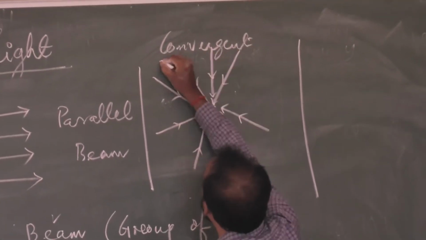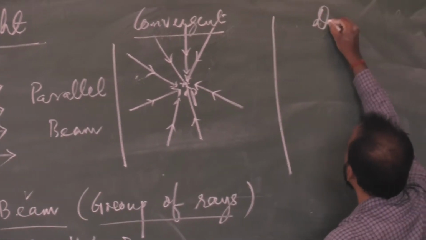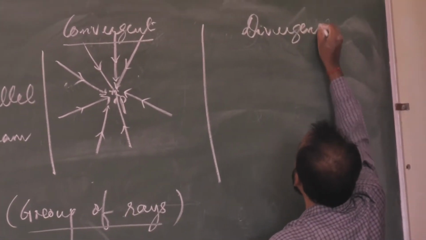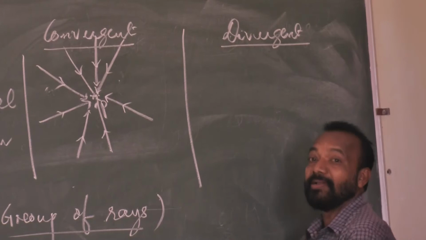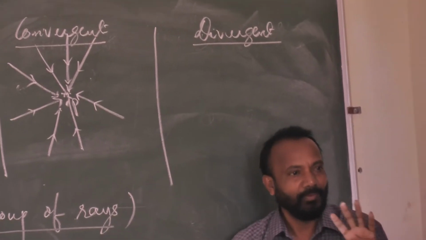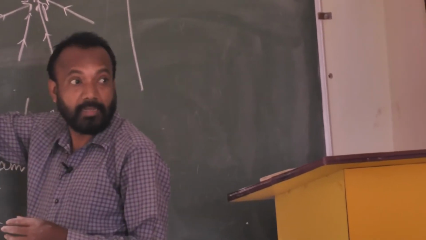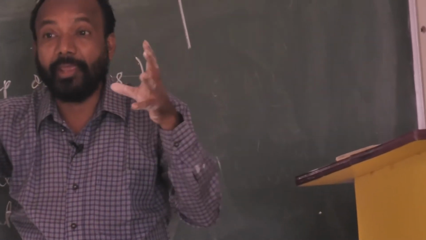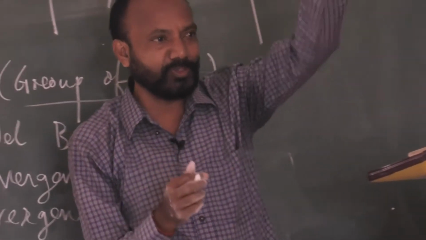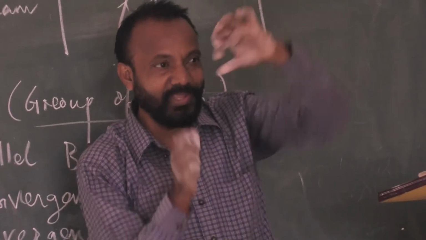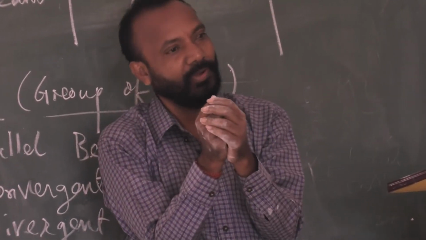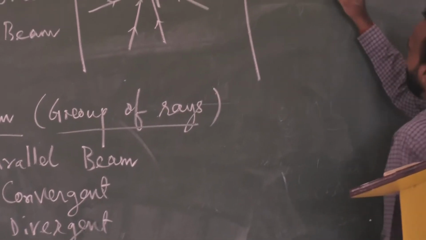Now the third one is divergent. Divergent beam or divergent pattern of the beam. We are considering the patterns. Light energy may travel in parallel. Light energy may converge from different sources, coming and meeting at a particular point. Now divergent means what?